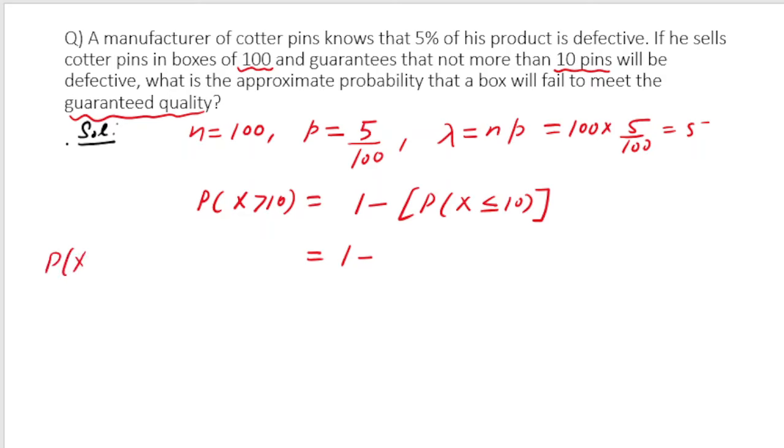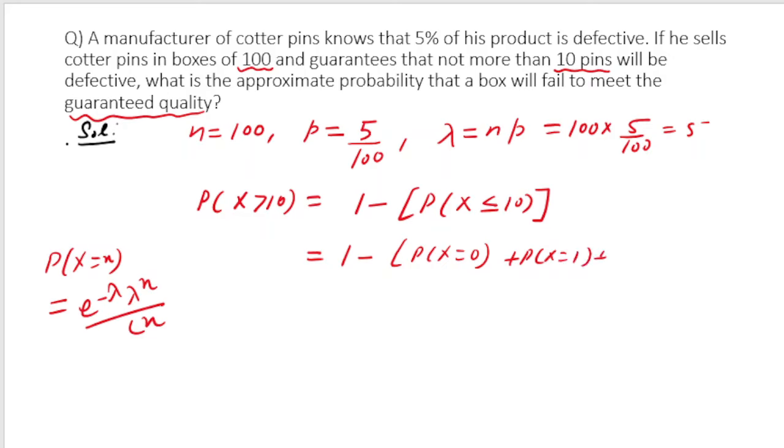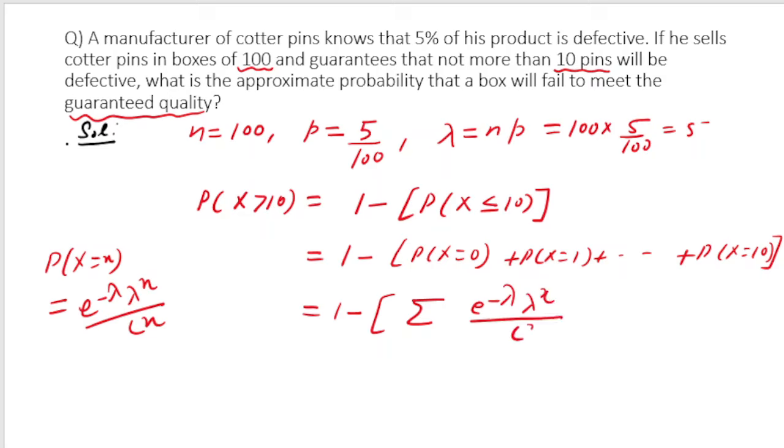What is the probability for x equal to x? The probability for x is e to the power minus lambda, lambda to the power x by factorial x. So basically I have to calculate the probability for x equal to 0 plus x equal to 1 up to the probability for x equal to 10, right? So it can be written in the form of summation. I can write 1 minus the summation of e to the power minus lambda, lambda to the power x by factorial x, and I have to calculate for x equal to 0, so I will start the summation at 0. Then I will take x equal to 1, x equal to 2, up to x equal to 10, so I will take the summation up to x equal to 10, right?